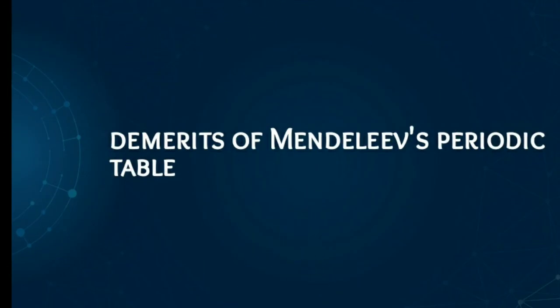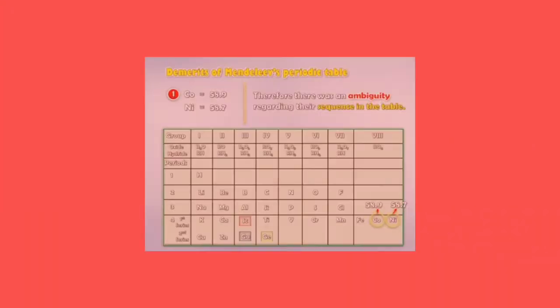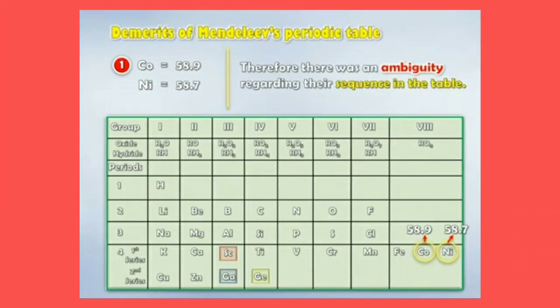Now children, we will be learning the demerits of Mendeleev's periodic table. The first one: the whole number atomic mass of the elements cobalt and nickel is the same. Children, you can see here the atomic mass of cobalt is how much? 58.9, and that of nickel is 58.7. So there is a slight difference in the atomic masses of cobalt and nickel.